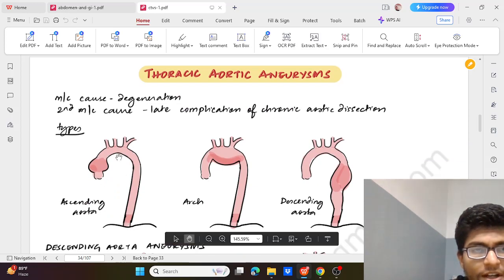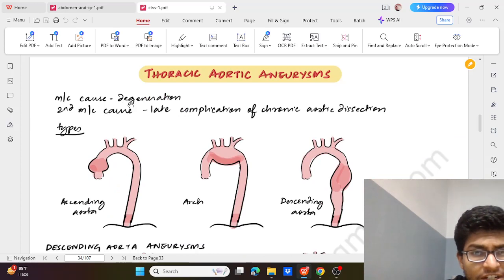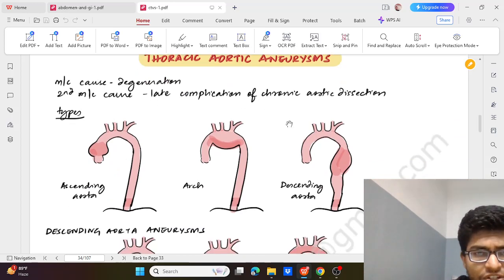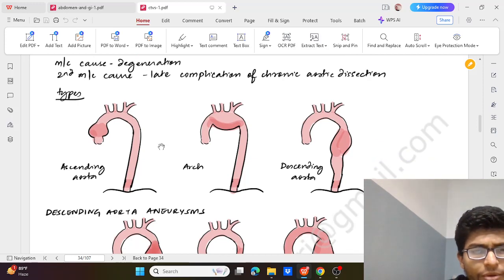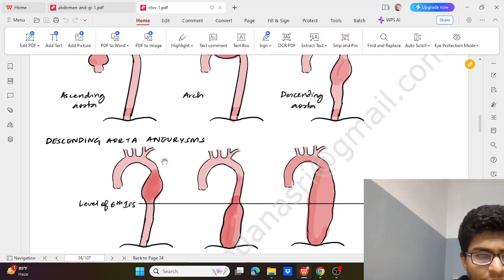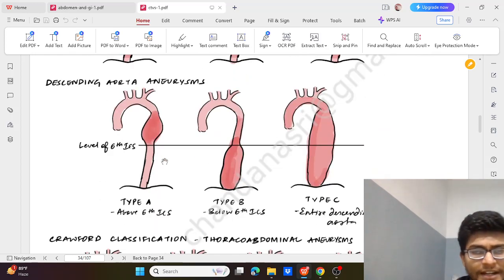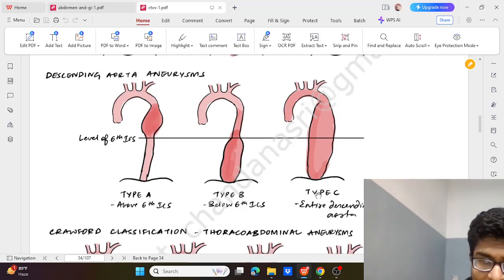Now we'll be seeing in short about thoracic aortic aneurysm. The most common cause is degeneration, and the second most common cause is a late complication of aortic dissection. It could be in the ascending aorta, arch of aorta, or descending aorta. The descending aorta is again divided into A, B, and C, where in A the aneurysm is above the level of the 6th intercostal space, in B it is below the 6th intercostal space, and in C it includes the whole descending aorta.